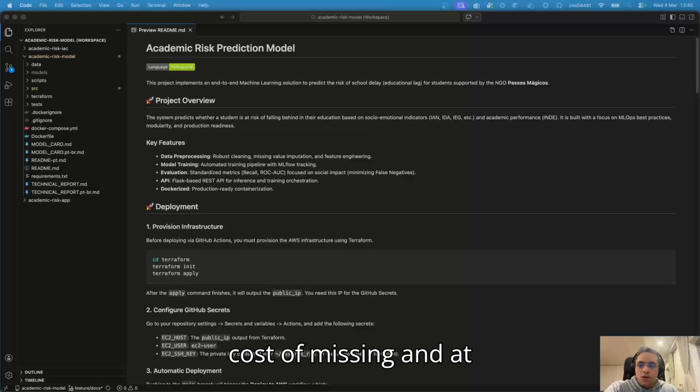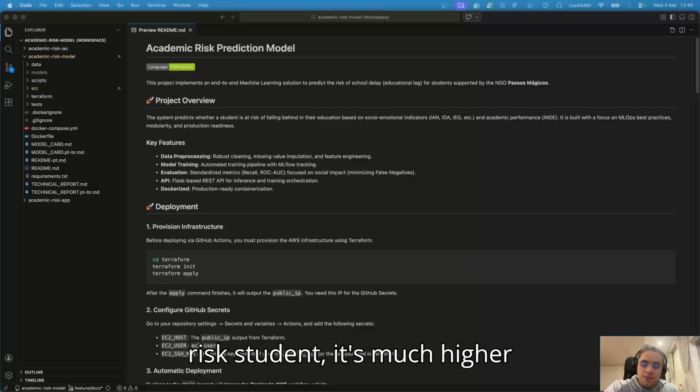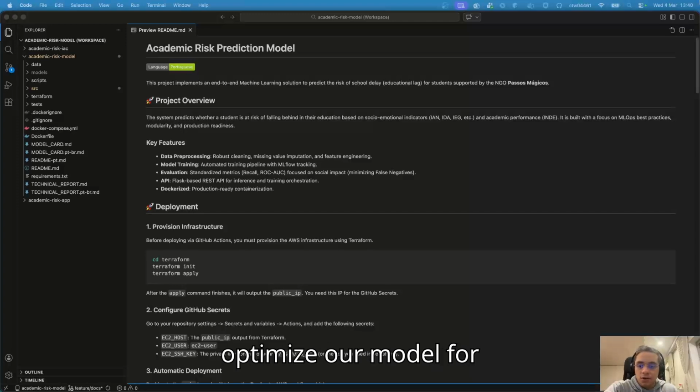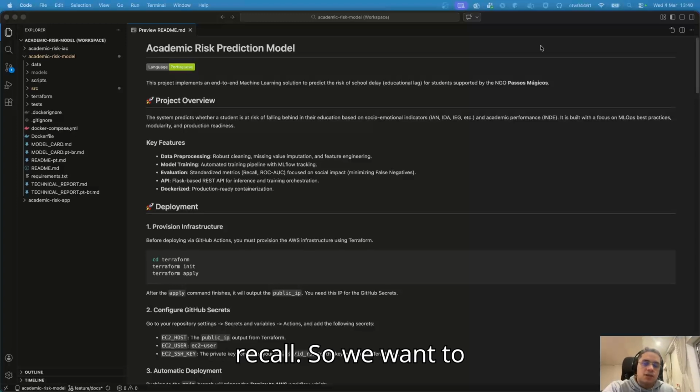So the cost of missing an at-risk student is much higher than the cost of flagging someone who turns out to be fine. That's why we optimize our model for recall. So we want to catch as many at-risk students as possible, even if we occasionally flag some false positives.